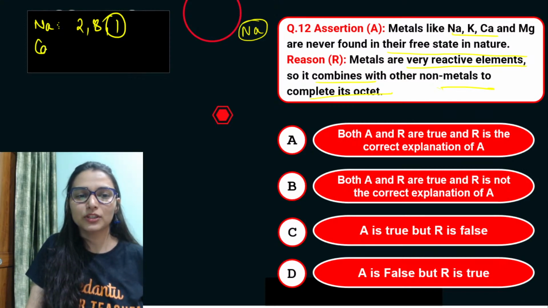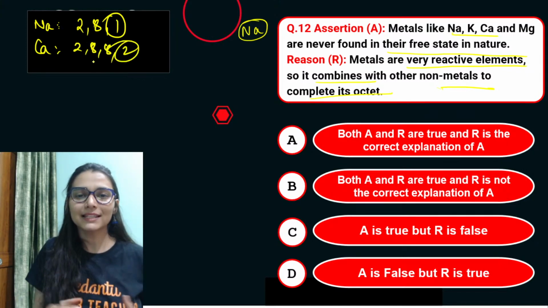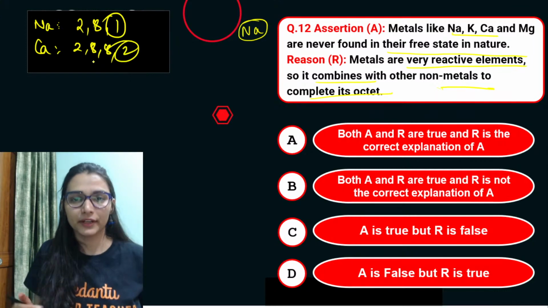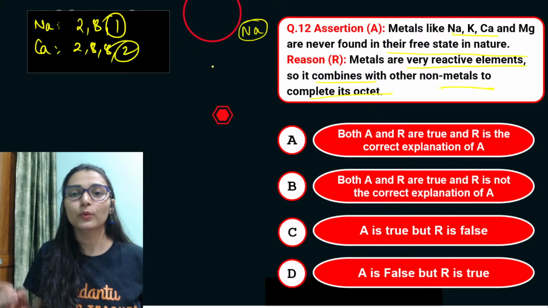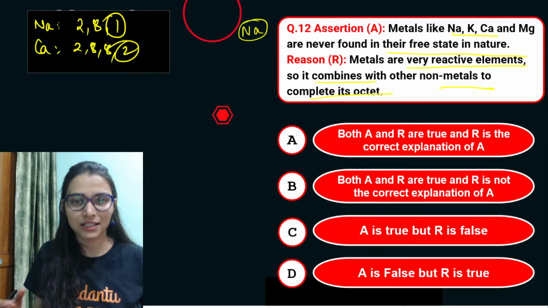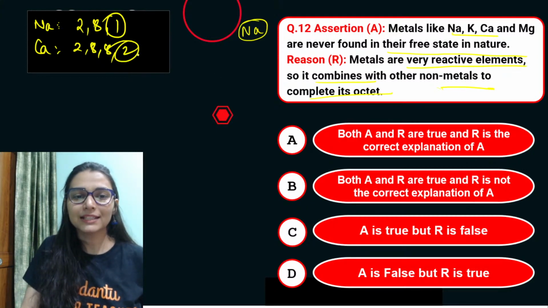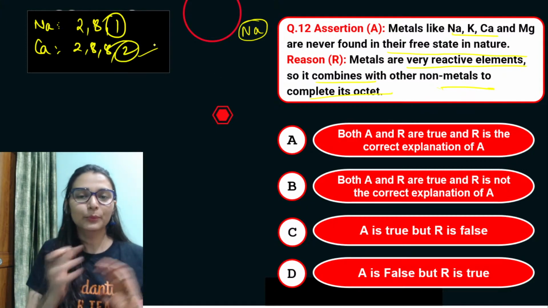The same happens if you take the example of calcium. It has 2 valence electrons. It just wants to get rid of them. You take magnesium as an example, potassium. So they are never found in the free state. The reason is that they always have their eyes on completing the octet.